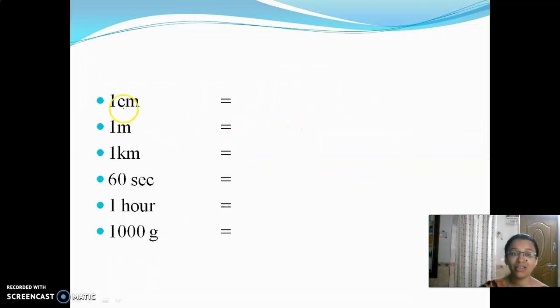Tell me, 1 centimeter is equal to how many millimeters? It is equal to 10 millimeter. And 1 meter is equal to 100 centimeter.